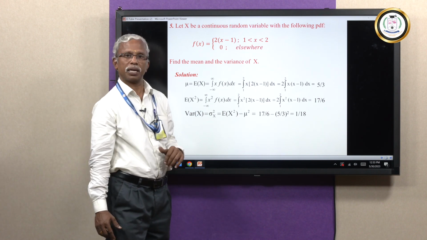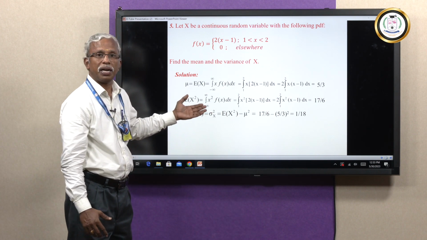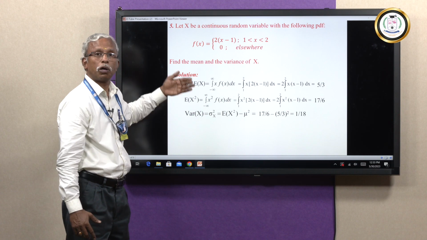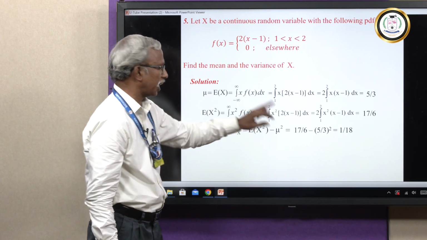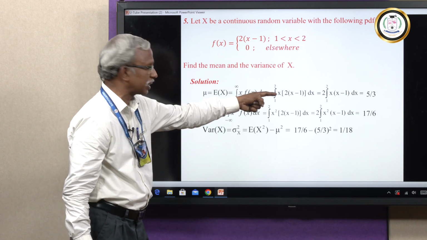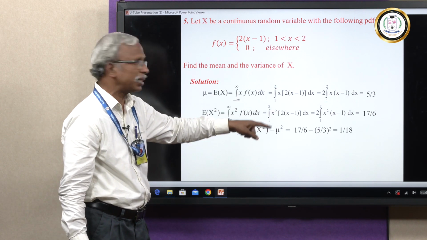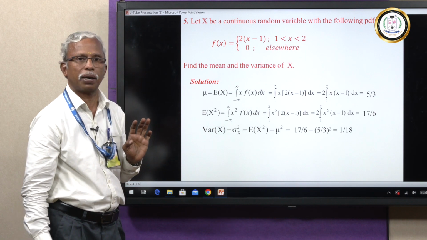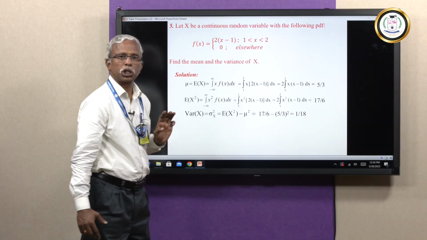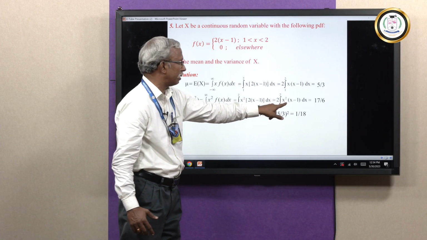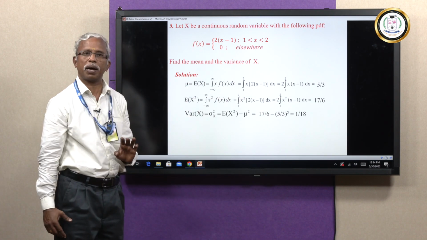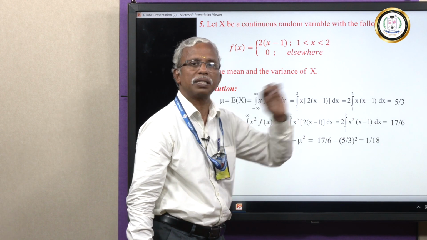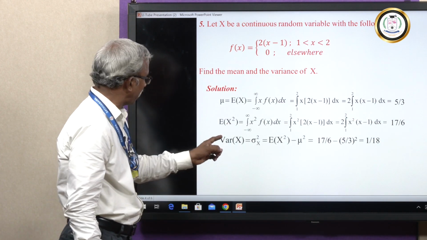Next, it is variance. As you all know, if you want to find variance, you have to calculate expectation of x square. The difference between expectation of x and expectation of x square is, you are going to replace x by x square and then substitute this function f of x and integrate this, and the answer is going to be 17 by 6. That is for expectation of x square. The need for calculating this expectation of x square is to find the variance.